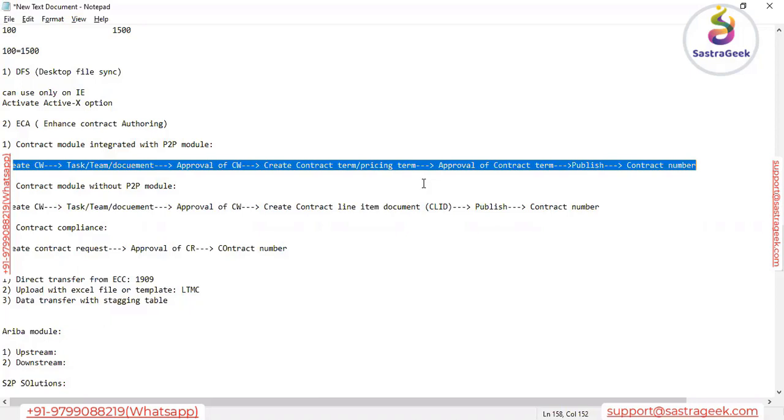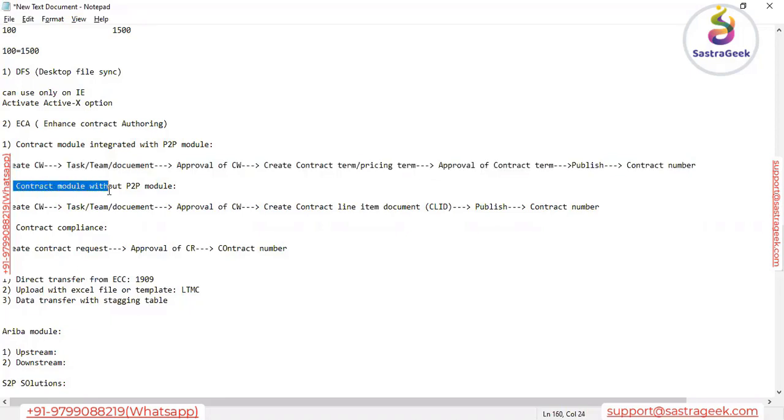But now, in this scenario, the customer has only upstream and does not have the downstream part. So of course they have to utilize the contract in the backend SAP system.